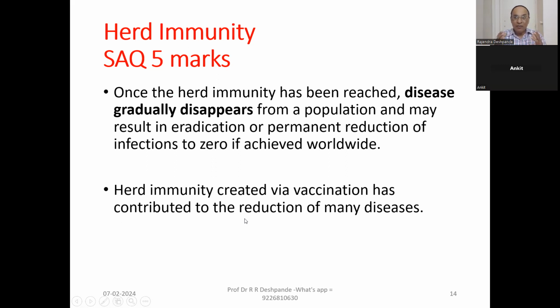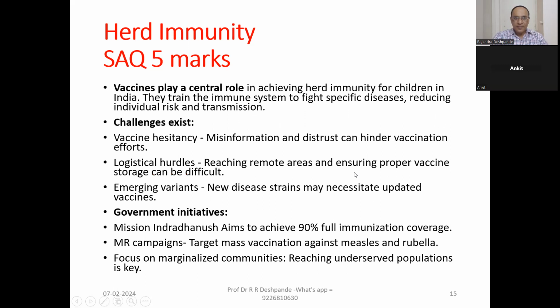That's why you were aware that there was a campaign, camps, and repeatedly from the television, from the radio, from the Mann Ki Baat, our Prime Minister Modi, everybody was talking. The health minister was insisting, requesting, please get the first dose, then the booster dose. We have started in the corporation, different centers have developed. That is very much essential to protect the whole society. That is herd immunity.